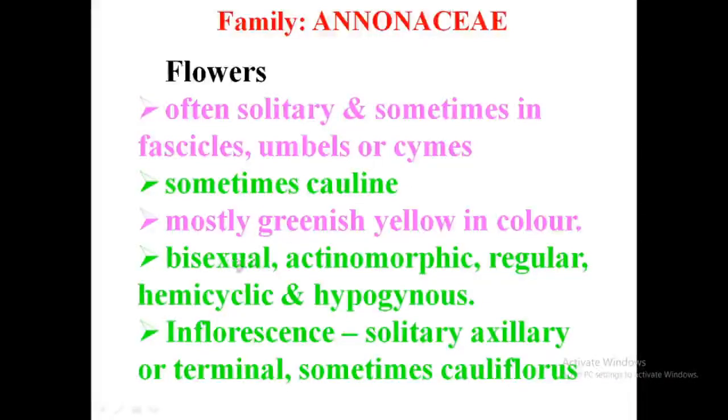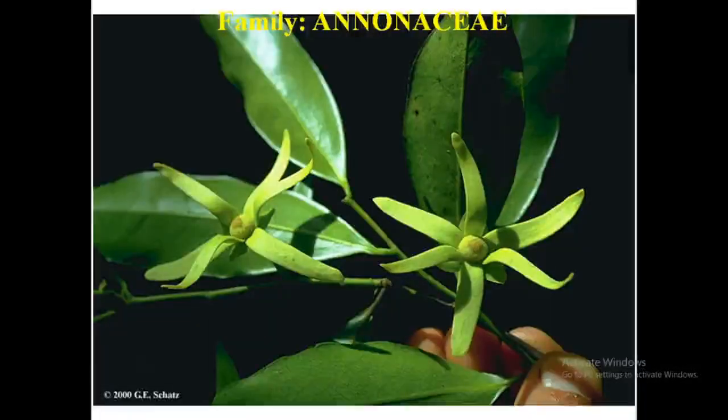Then flowers are all bisexual, actinomorphic, regular, hemicyclic and hypogynous. All these terms you are familiar with. Inflorescence is solitary, axillary, terminal or cauliflorous. Cauliflory means attached on the stem. Terminal portion or axillary portion, you can see the inflorescence. See here an example.